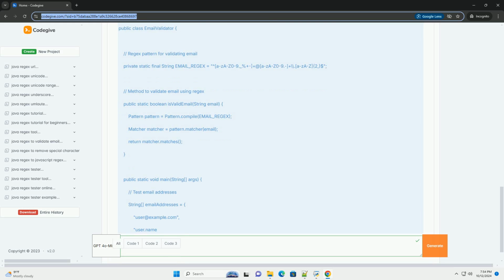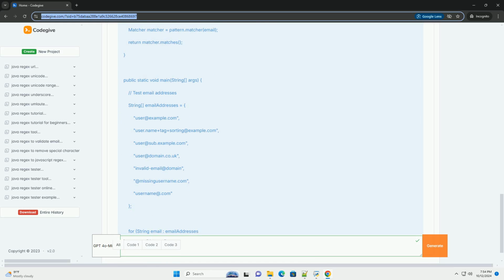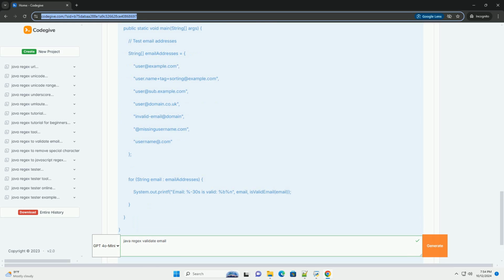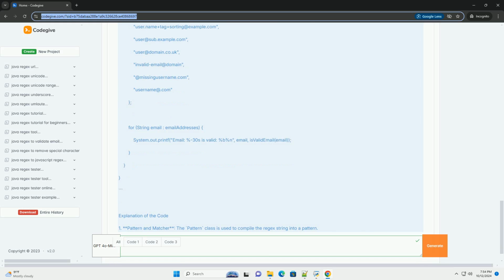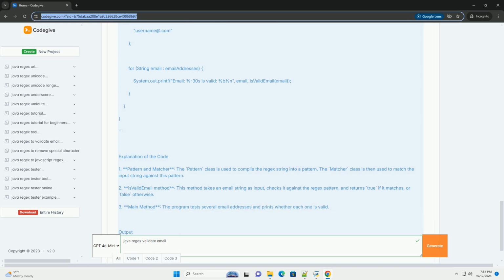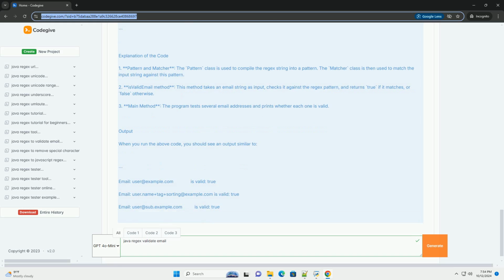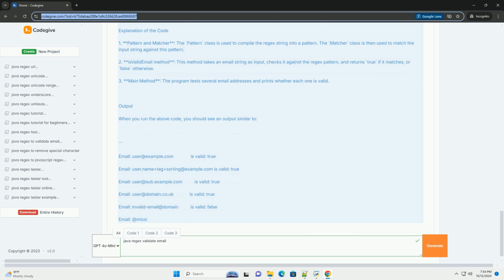Email format. An email address generally consists of two main parts. Local part, the part before the @ symbol, example username in username@example.com. Domain part, the part after the @ symbol, example example.com in username@example.com.